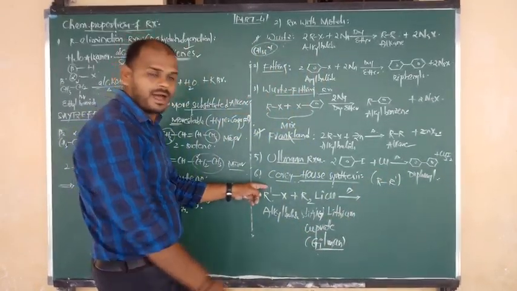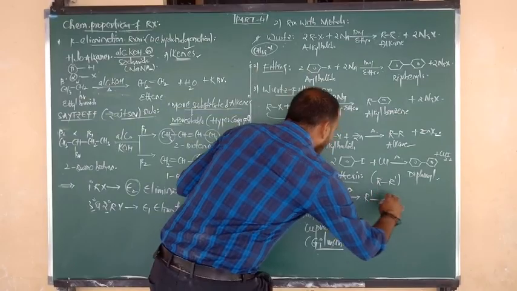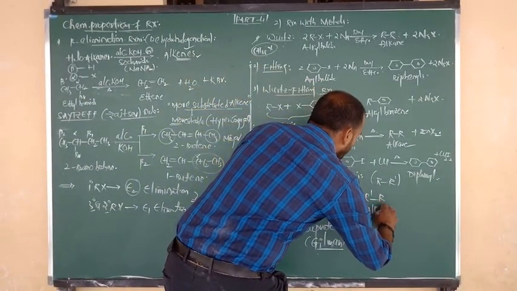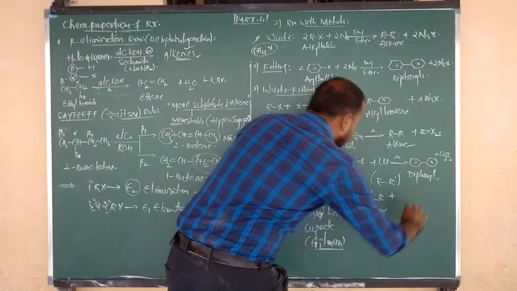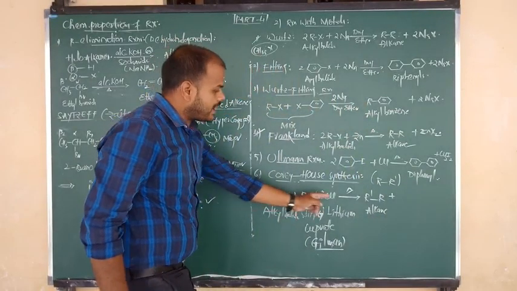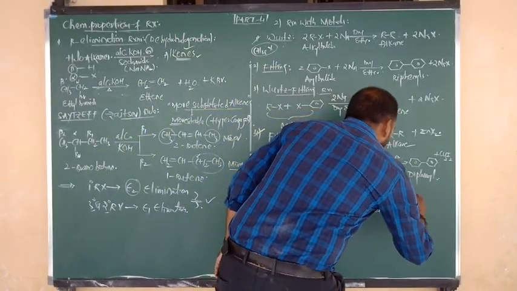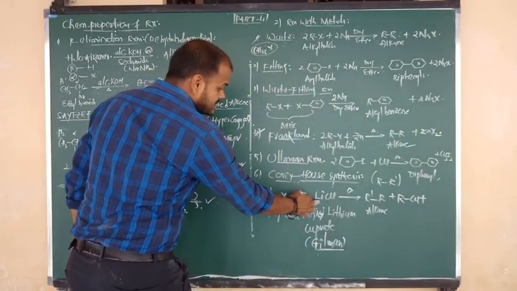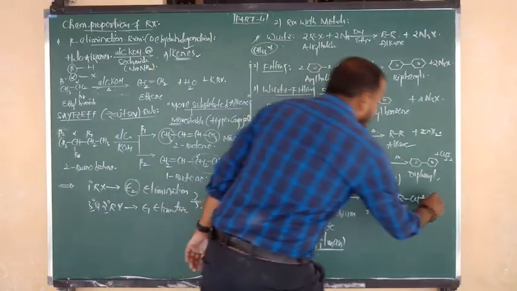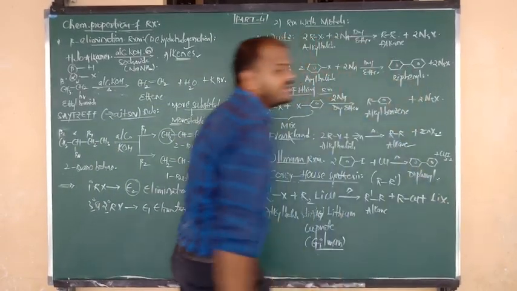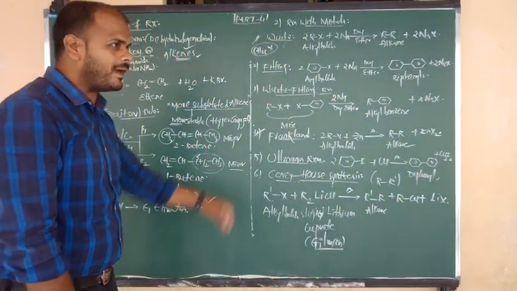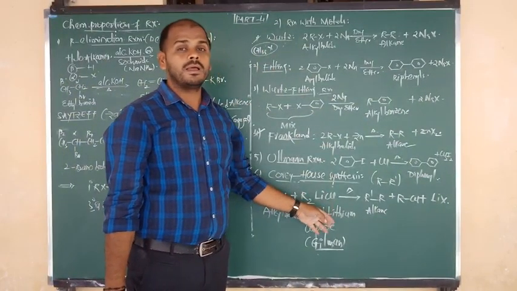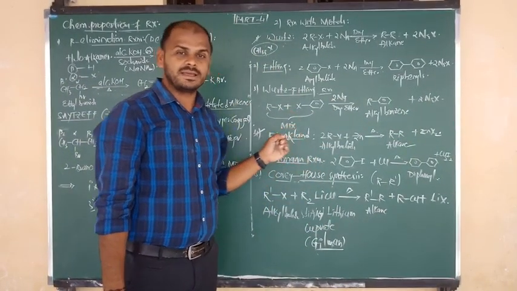Here R prime is connected to R from Gilman reagent. So here we are getting the product alkane. Next, the other R combines with copper, in the form of alkyl cuprate. This is the byproduct. Remaining metal is lithium, non-metal is halogen, which we remove in the form of lithium halide. Okay? Yes, these are the properties of haloalkanes, or we can say haloarenes.